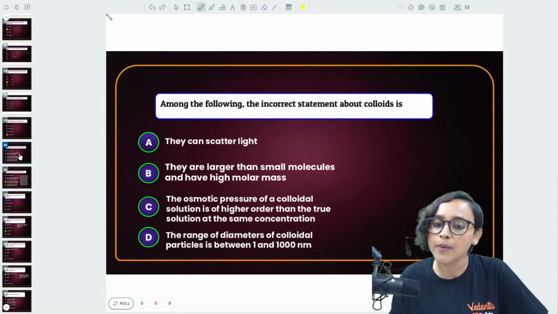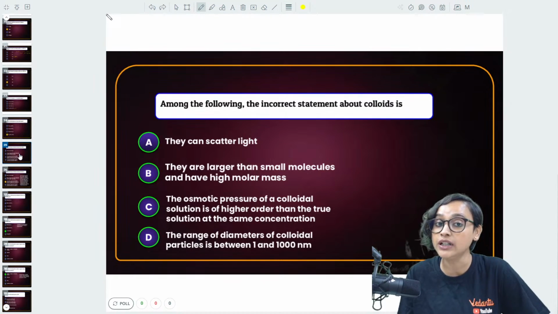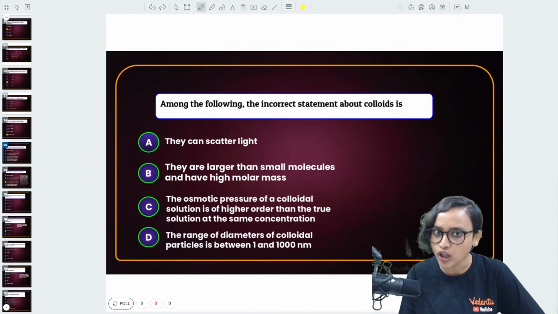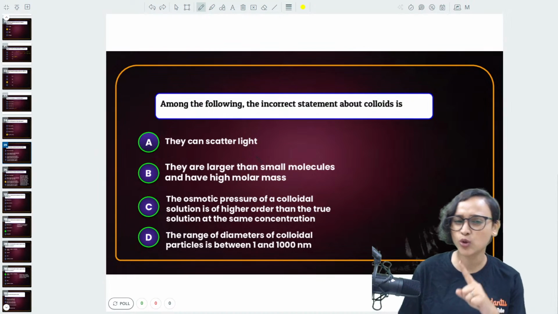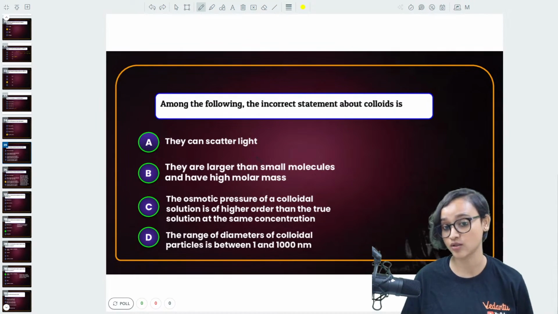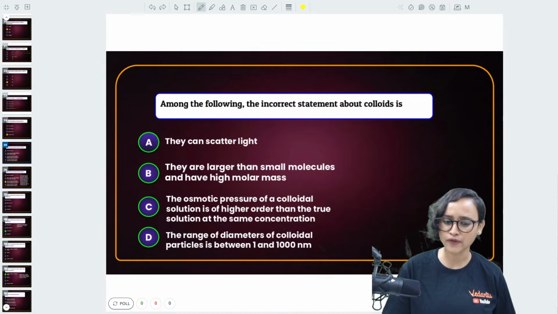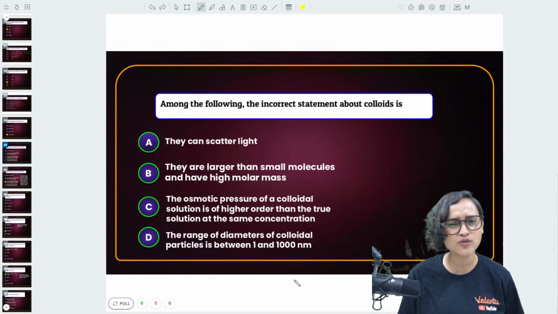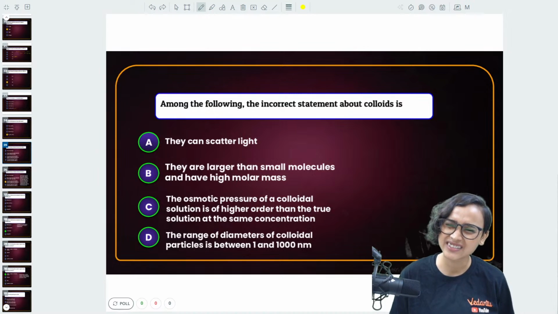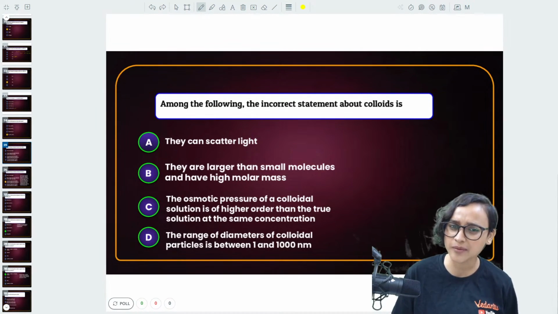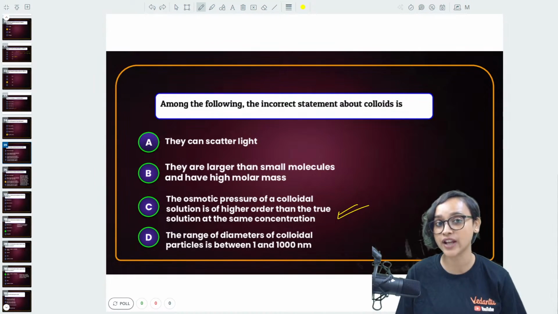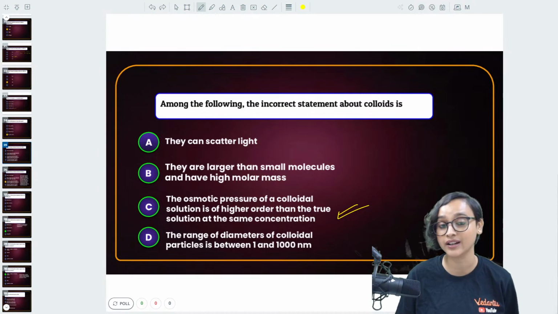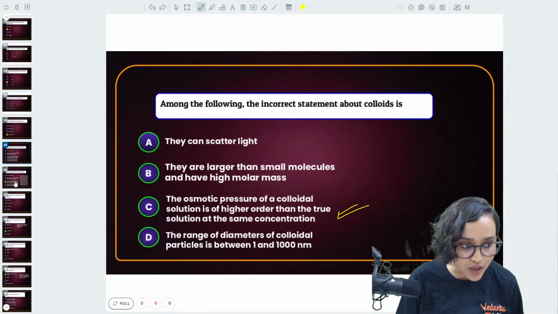Moving on. Among the following, the incorrect statement about colloids is, they can scatter light? Yeah, they can. We all know that. That's general knowledge, right? They are larger than small molecules and they have high molar mass. Yeah, that is also true. The osmotic pressure of a colloidal solution is of higher order than the true solution at the same concentration. Really? Why would that be? This is the one that is incorrect, okay? And the range of diameters of colloidal particle is between 1 and 100 nanometer, that we already know, right?